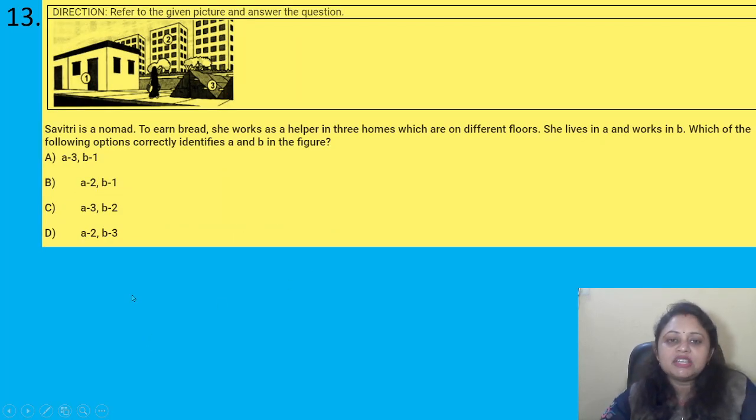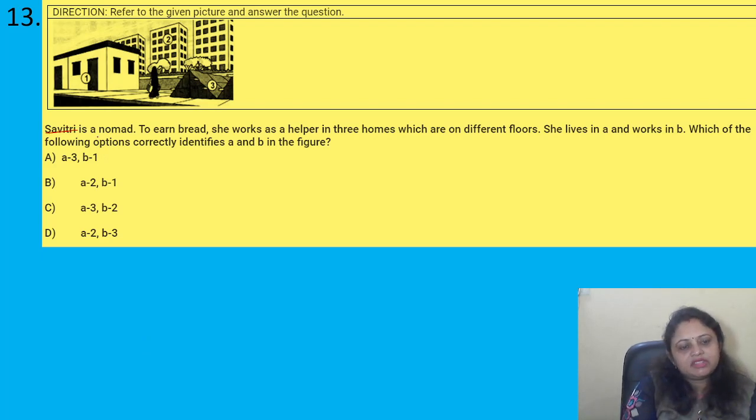Coming to the next question. Refer to the given picture and answer the question. Savitri is a nomad. To earn bread, she works as a helper in 3 homes which are on different floors. She lives in A and works in B. Which of the following options correctly identifies A and B in the figure? Options are A, A3 B1. B, A2 B1. C, A3 B2. D, A2 B3.